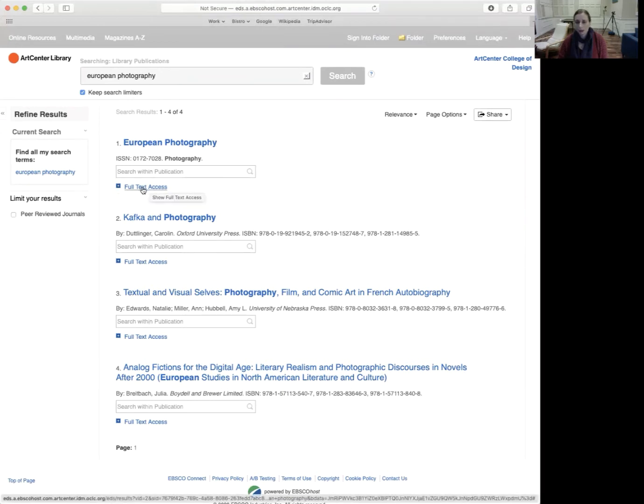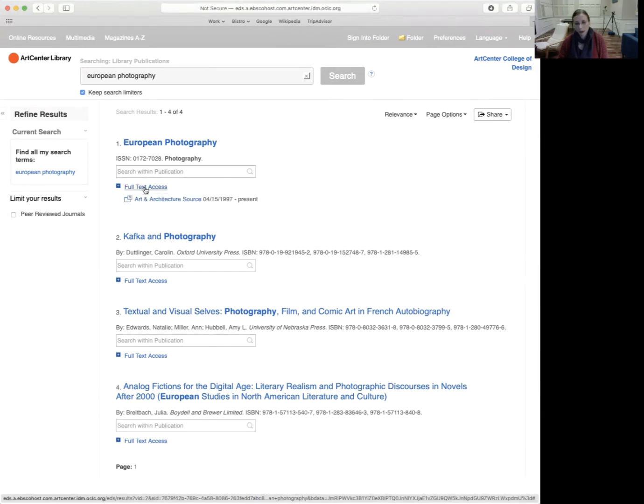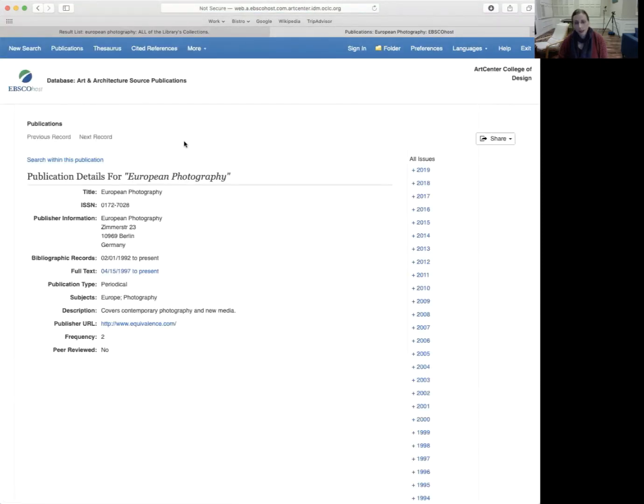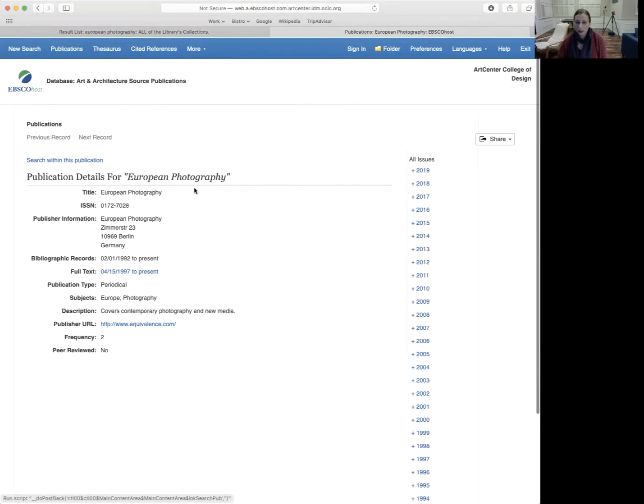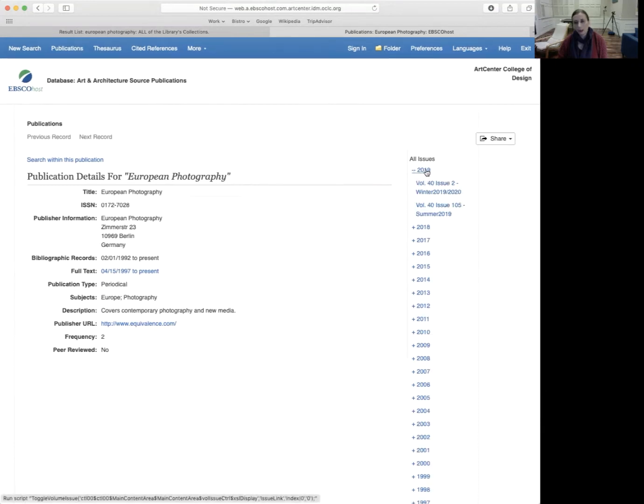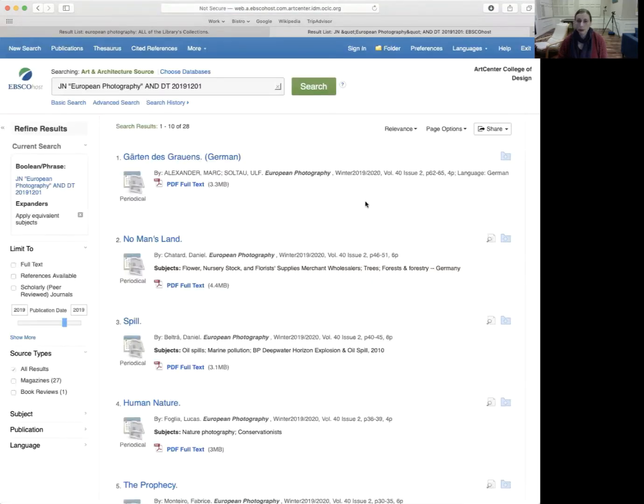To access it, I will show you, you will click on this link. You will click then on the art and architecture source, which is the source of the back issues here. And all of the issues are here, as well as the publication details for this title. So if you want to take a look at a particular issue, you would simply find it within the year you're interested in, and you will see a chronology of various articles.